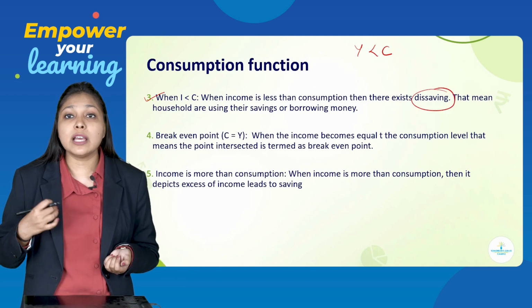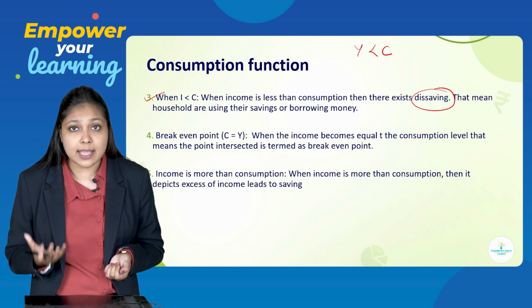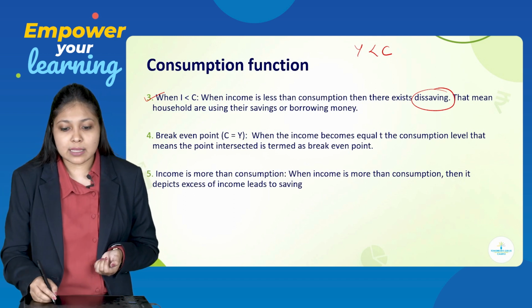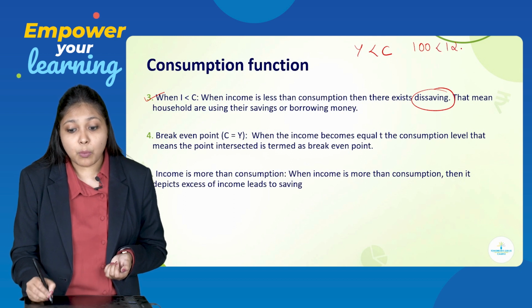That means households are using their savings, or borrowing money, or selling their assets. That is why it is possible that income is more than consumption.